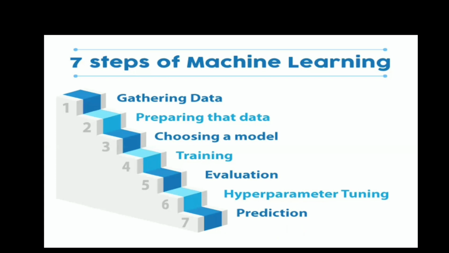So the sixth point is hyperparameter tuning. What is hyperparameter tuning? Hyperparameter tuning is the problem of choosing a set of optimal hyperparameters for a learning algorithm. A hyperparameter is a parameter whose value is used to control the learning process basically. So these are all our 7 steps.